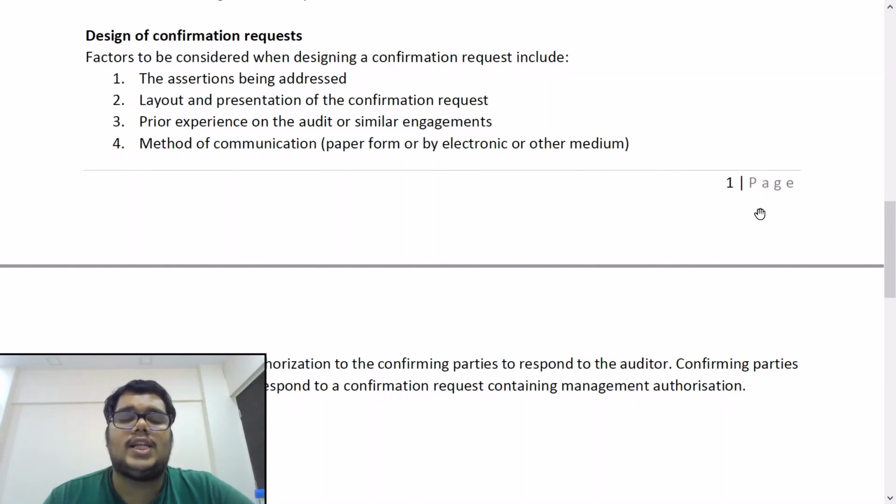Point number five, management's authorization to the confirming parties to respond to the auditor. So authorization of management is actually very, very key. Some third parties may not respond to your confirmation without management authorization. Confirming parties may be willing to respond to a confirmation request containing management authorization, because the third party is only dealing with the company, so he may want to respond only if he sees that the company with which he is dealing is asking him to reply to the confirmation. Only then will he be willing to respond to the auditor's confirmation. So this is about it.